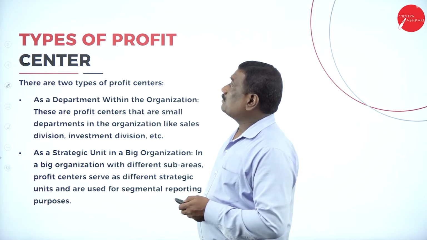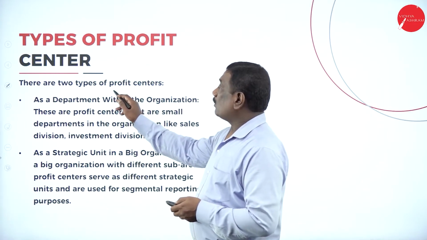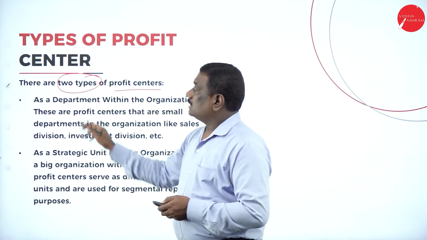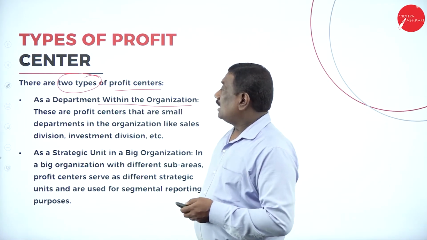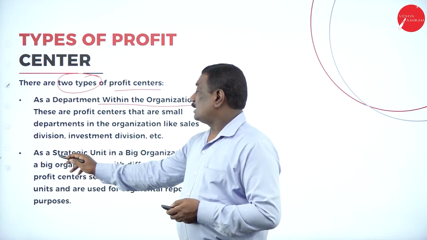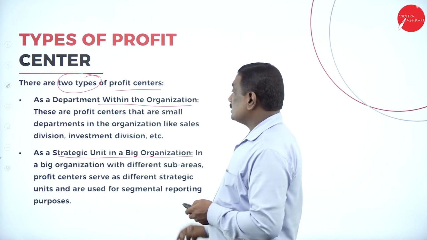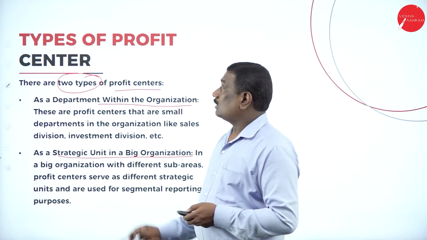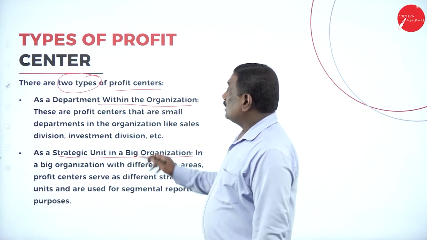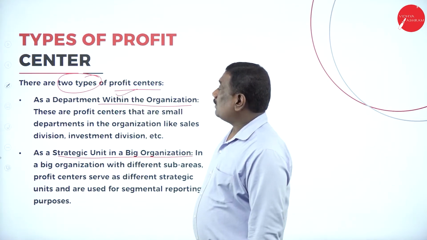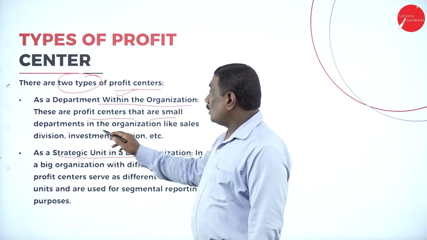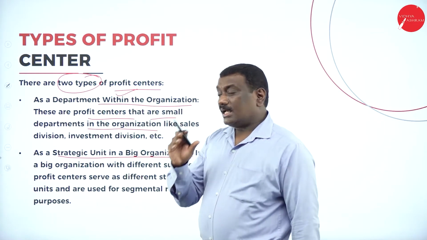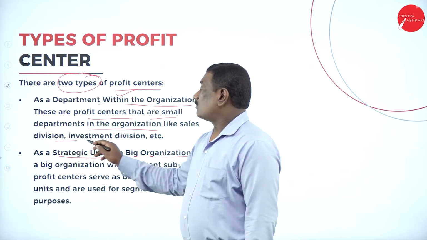Now students, coming to the types of profit centers, there are two types. One is a department within the organization, and the other is a strategic unit in a big organization. These are the two important types of profit centers. Let us take the first one, the department within the organization. These are profit centers that are small departments in the organization, like a sales department, investment department, divisions, etc.